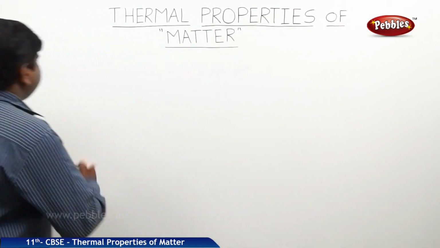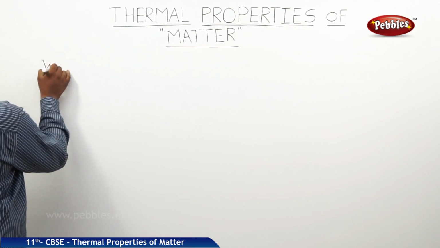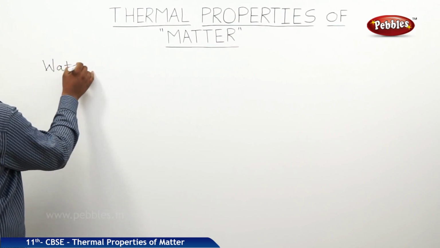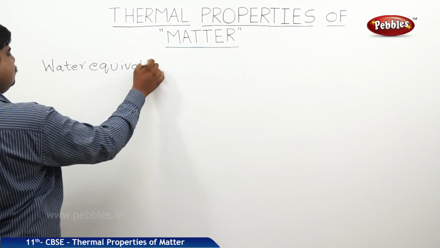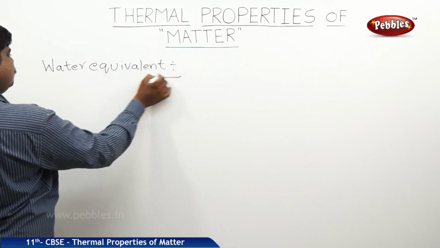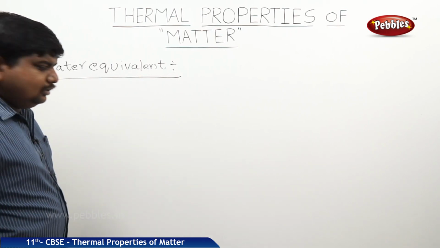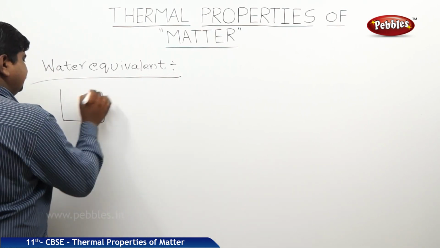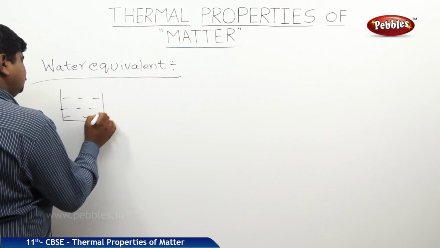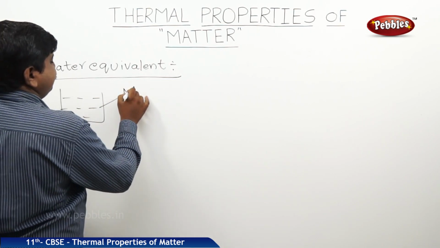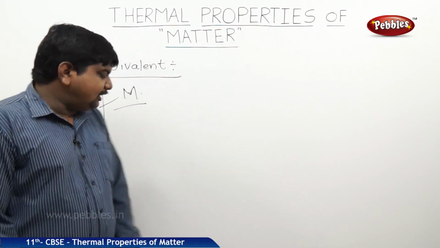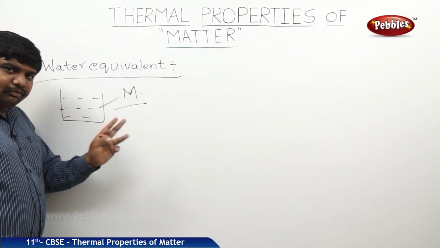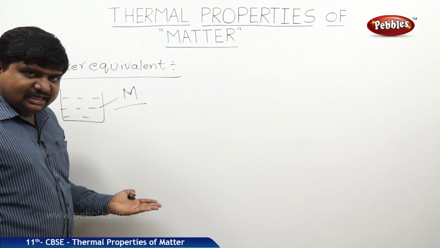The next concept is water equivalent. Take some water in a kettle. It has some mass capital M. The amount of heat energy required to raise the temperature of this by 1 degree Celsius is called specific heat capacity.